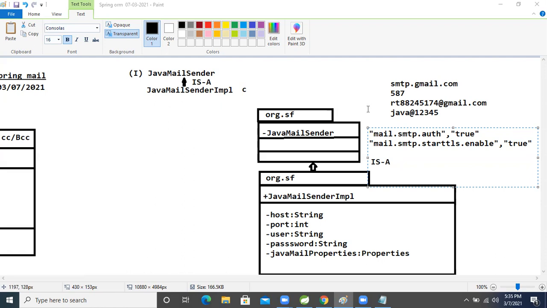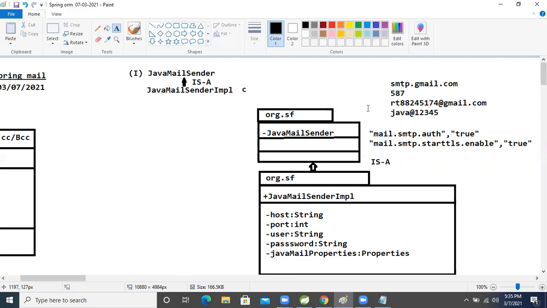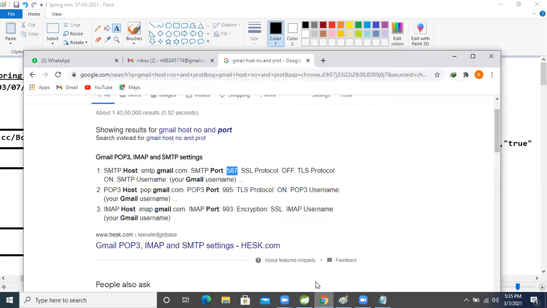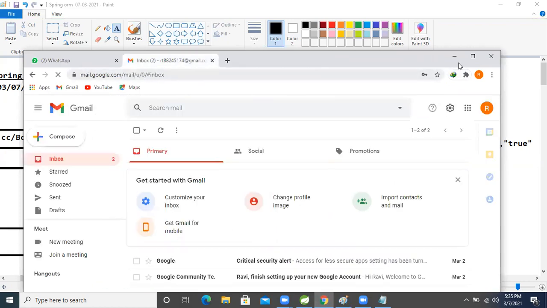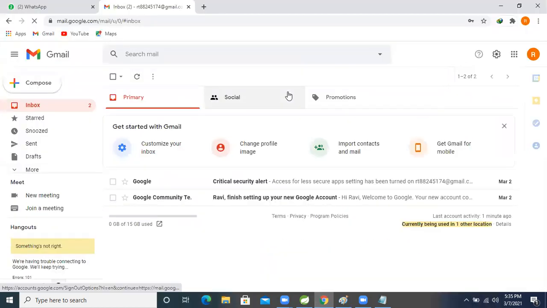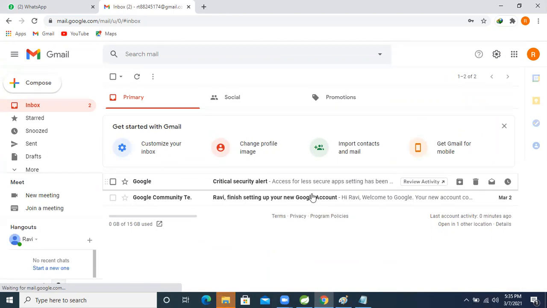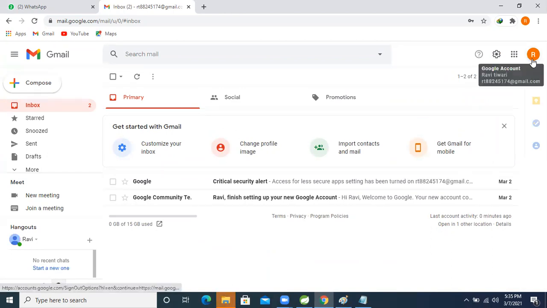So first, to perform the operation, from which email do we send the email? Some setting we have to do in that email ID, then we can send the email, otherwise no. So I'm giving the steps, please see and think about them carefully. If we want to send mail with a Gmail, what will we do now?